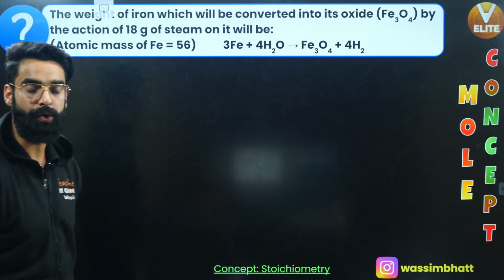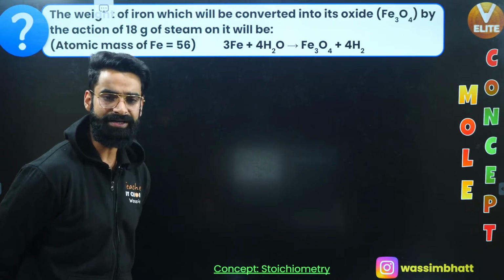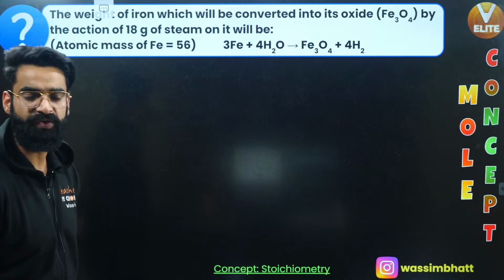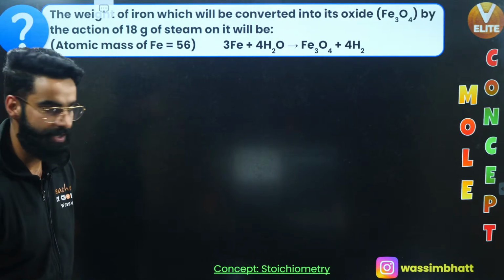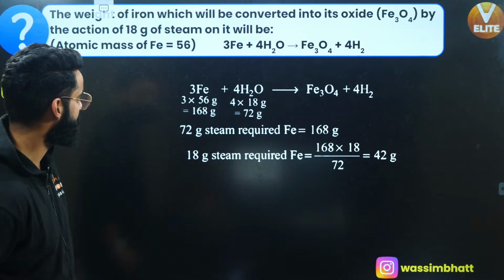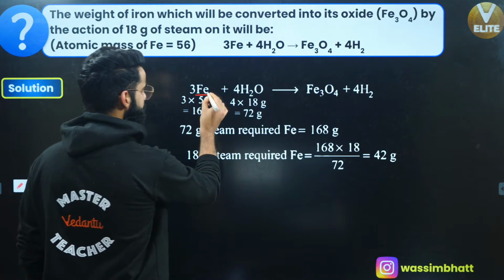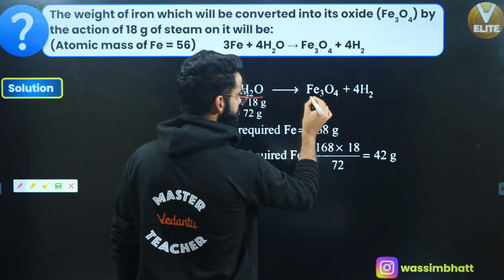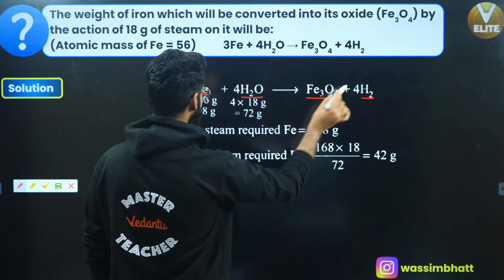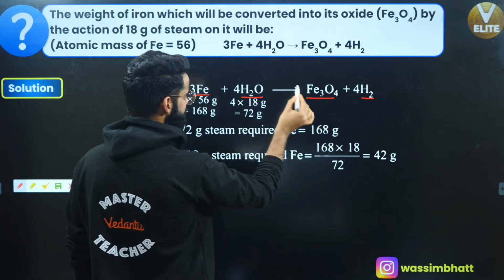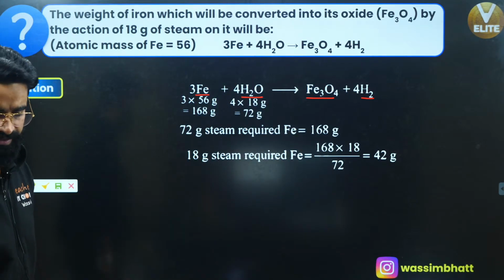First of all, you should know when iron reacts with H2O, steam, it leads to the formation of Fe3O4, and with that Fe3O4 you get hydrogen gas as well. This is the reaction which is going to happen: Fe plus H2O gas gives Fe3O4 plus H2 gas, correct? If I balance the reaction, this should be 3 times, this should be 4 times, this should be 1, this should be 4 times. Now the reaction is balanced.